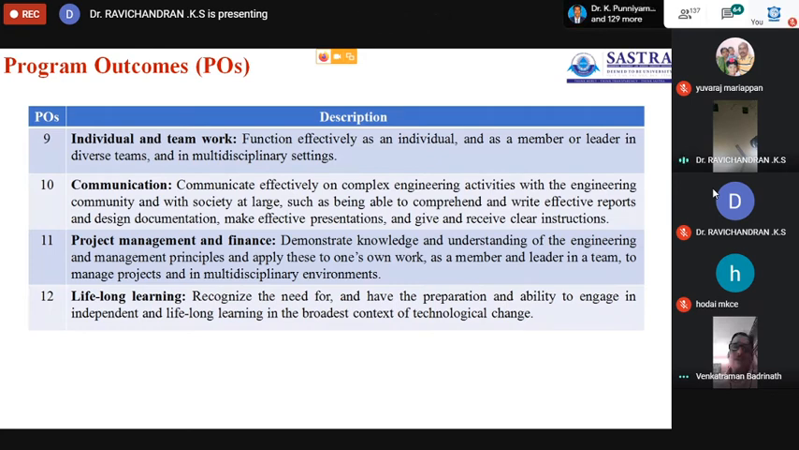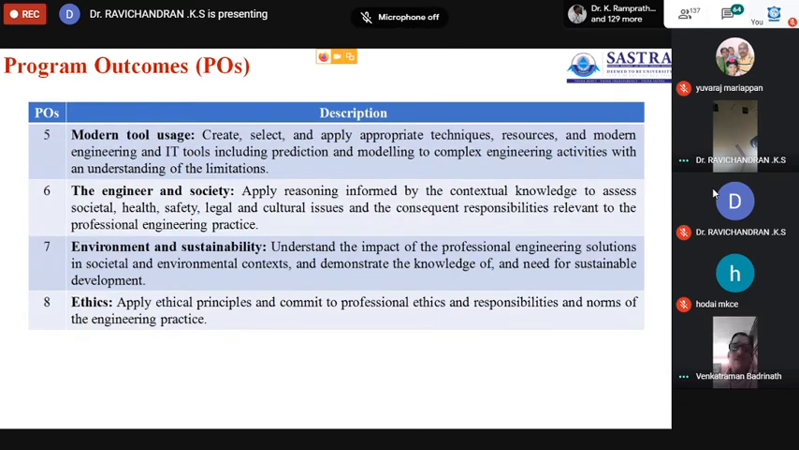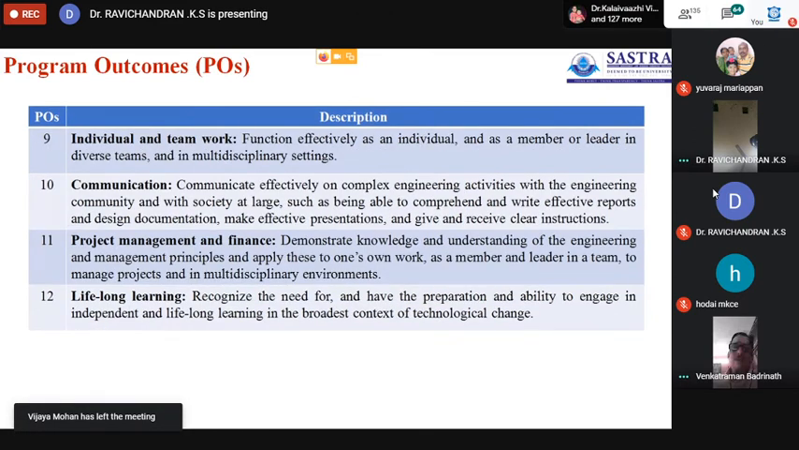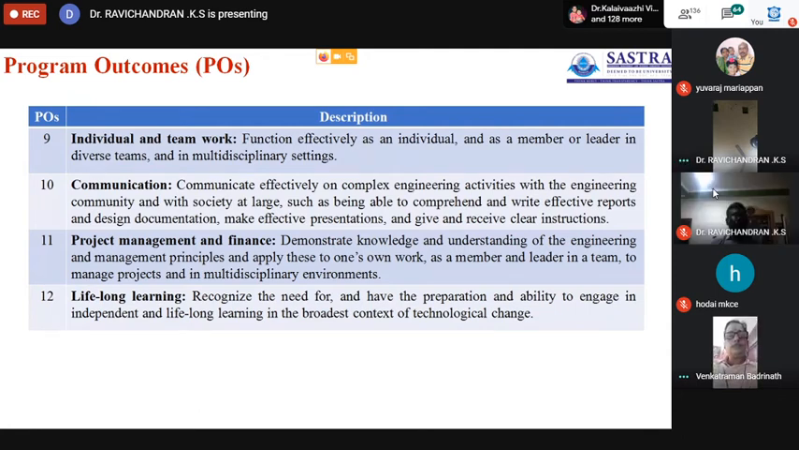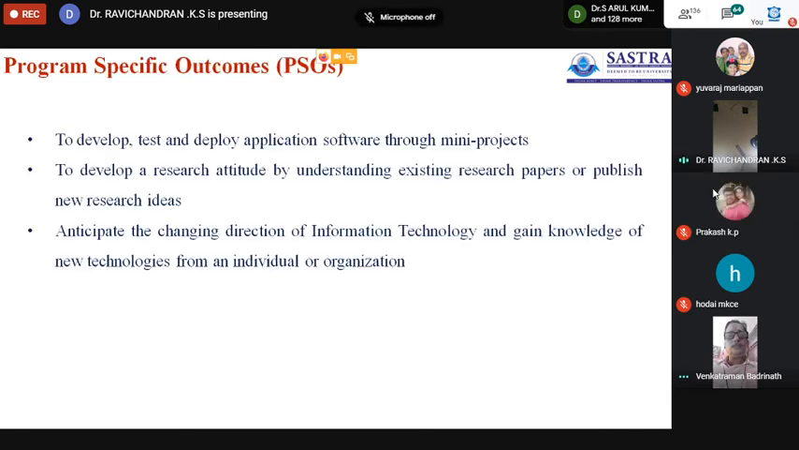In all programs, we need to give the provision of understanding the subject, the core subject, then also the provision to serve society, to learn environment and sustainability, to know ethics, to work as an individual as well as in a team, and the communication part, and lifelong learning. This is the program outcomes.